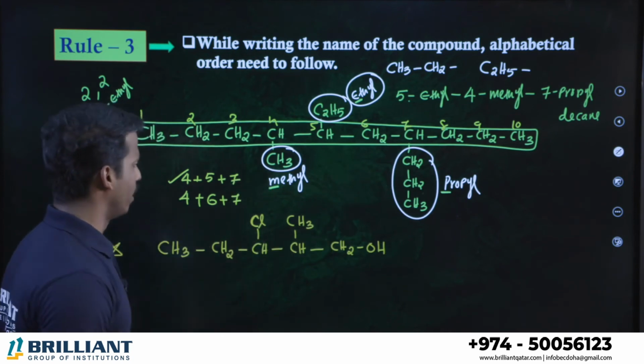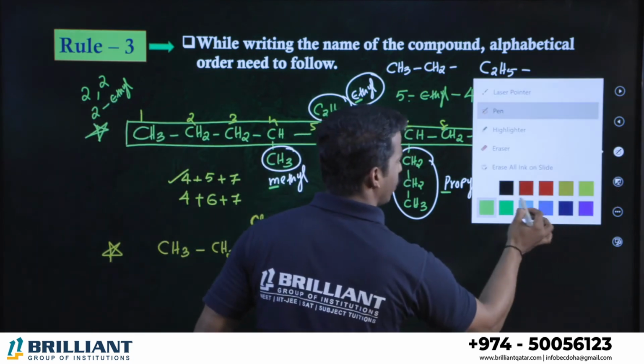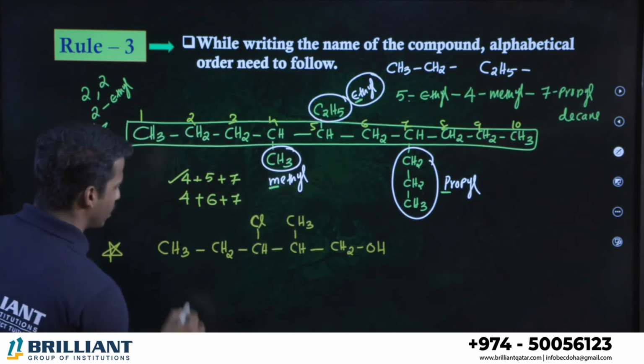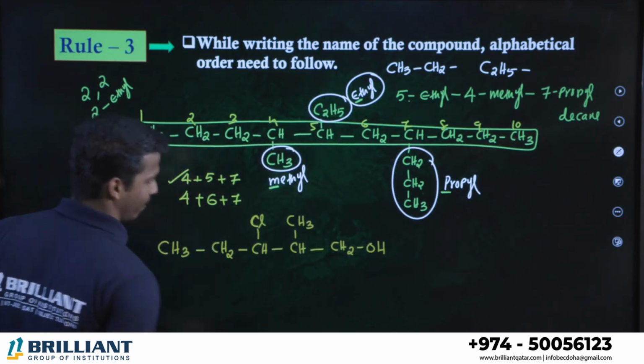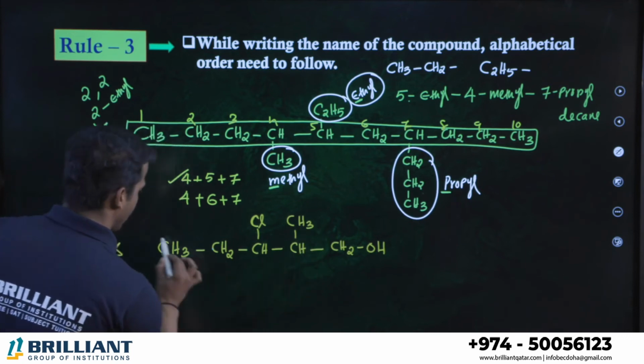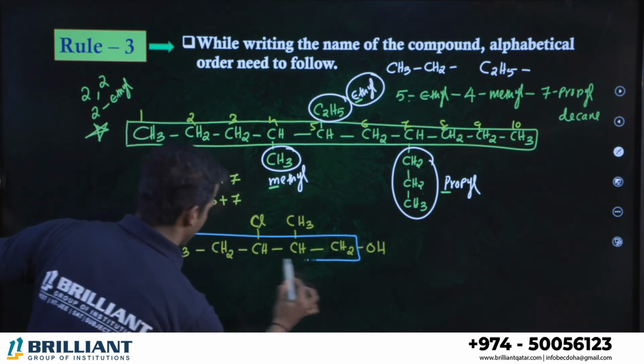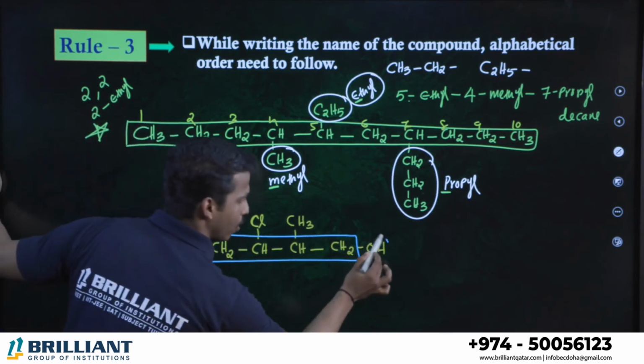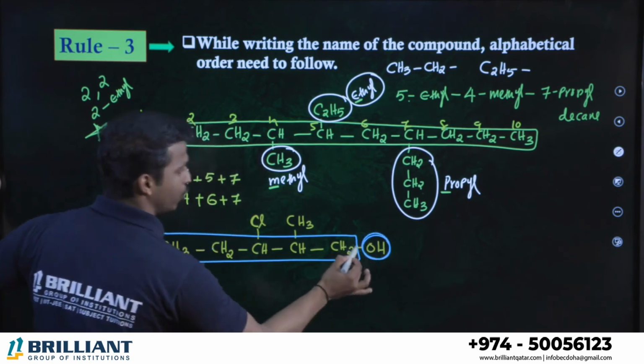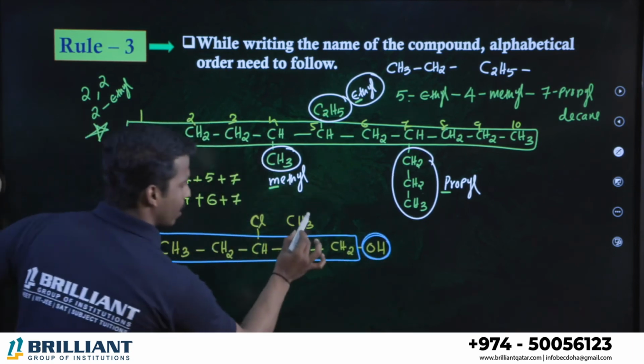What about this one? If you look into this compound, you will be able to understand which is the longest chain. 1, 2, 3, 4, 5. Or 1, 2, 3, 4, 5. Let me take this as the parent chain. Why? Because alcohol is the major functional group. It should be a part of the major chain. So what are the branches you have?